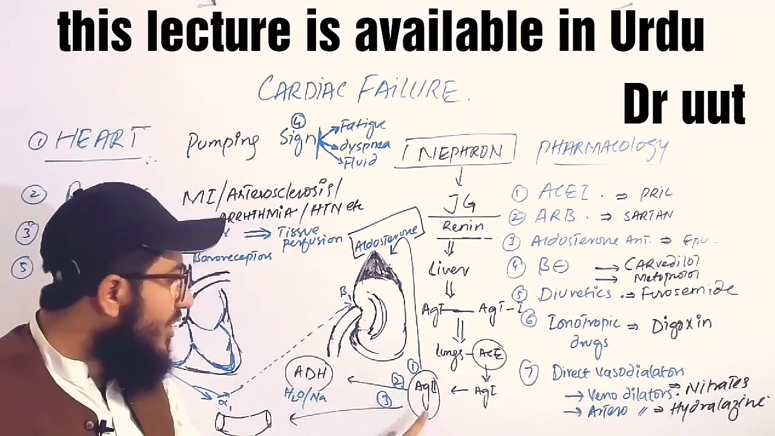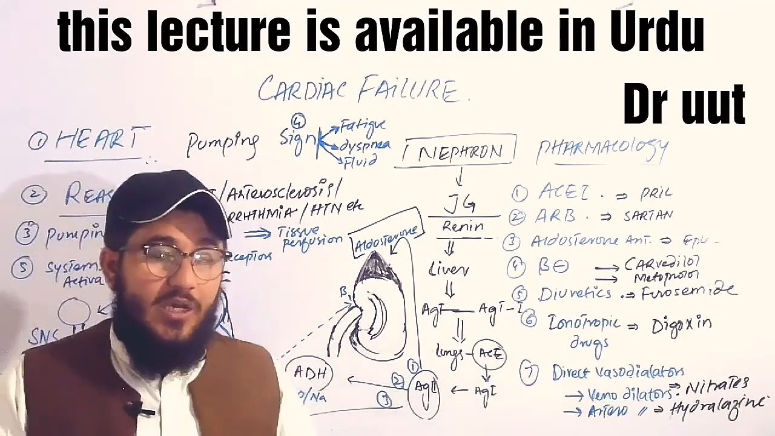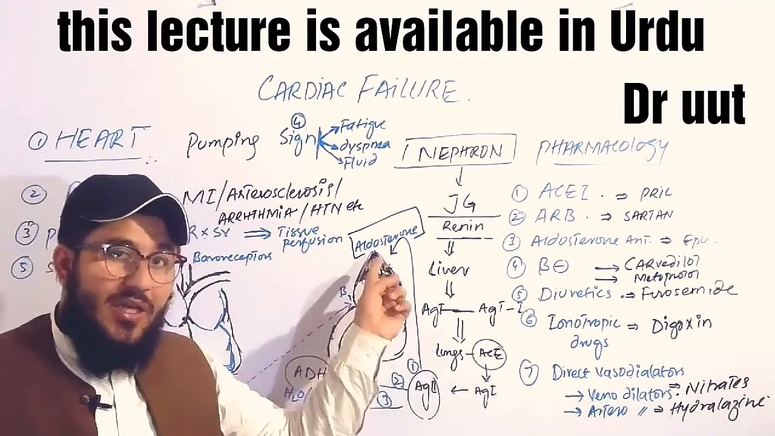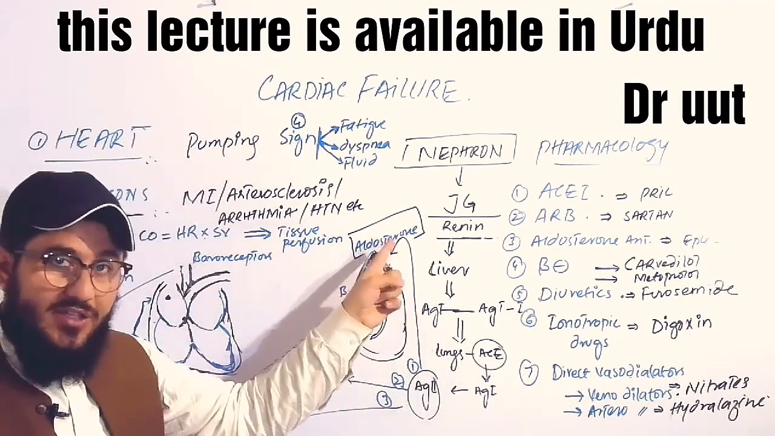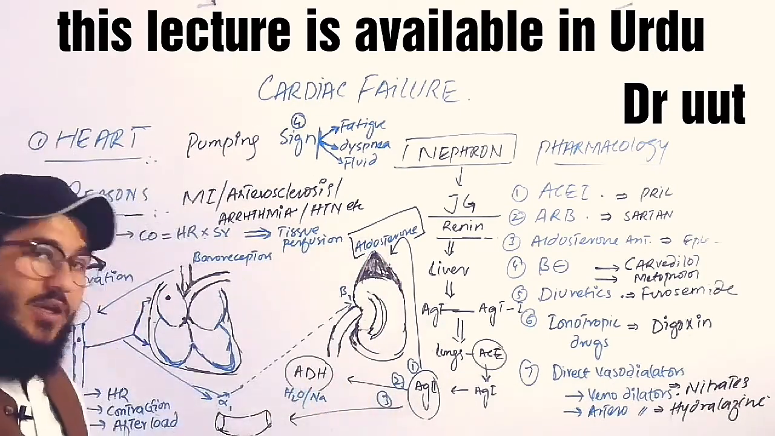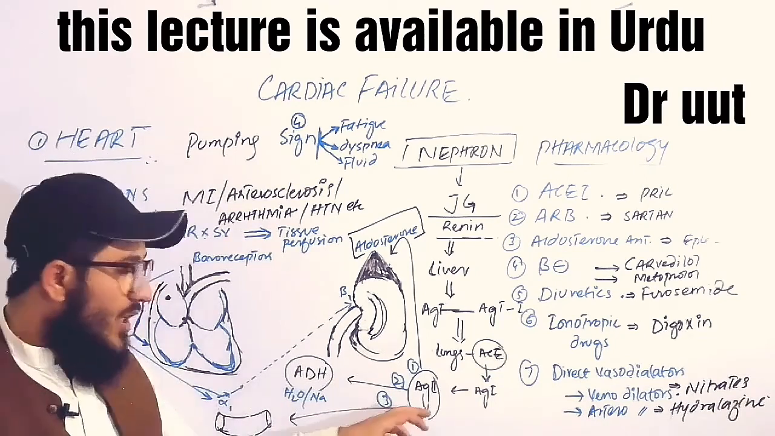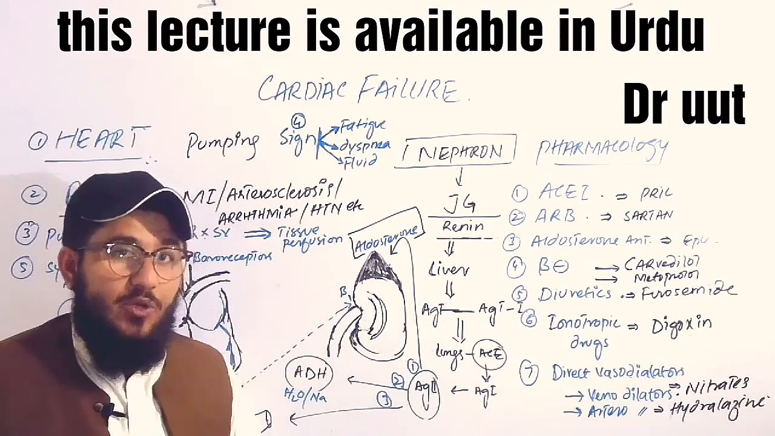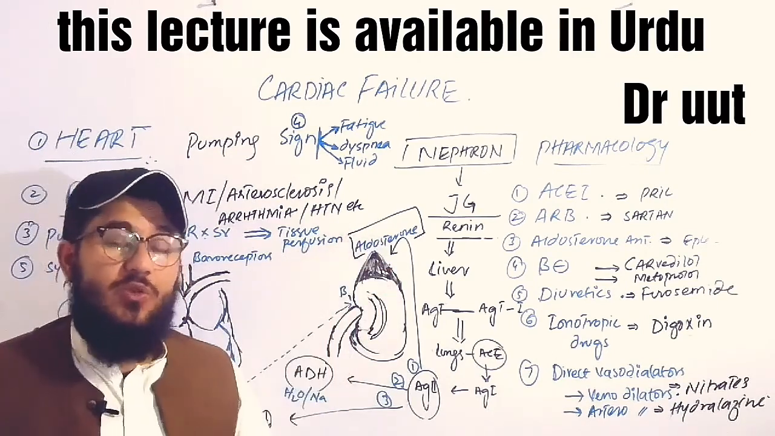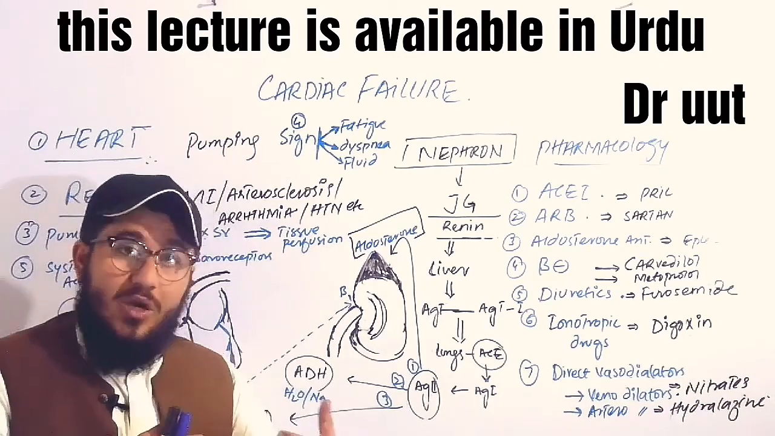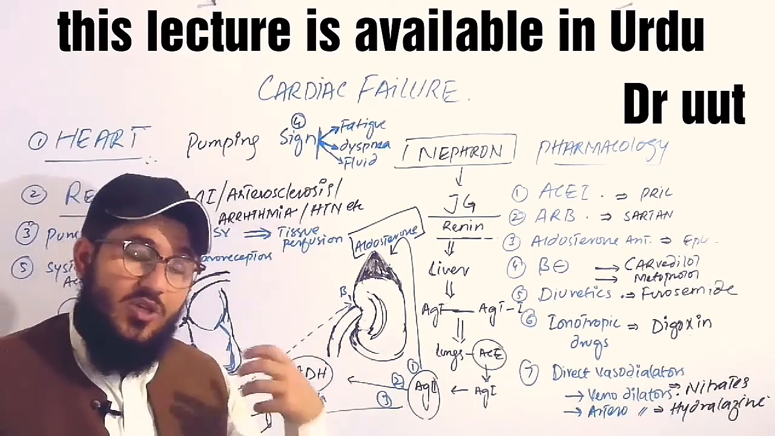And this angiotensin 2 now has three jobs to increase the cardiac output. One is on the adrenal gland, by releasing aldosterone. Another one is on the antidiuretic hormone, and the third one is on the arterioles. Coming to the first one, when it acts on the adrenal gland, it will release aldosterone, and we know that its action is on the nephron. It will cause the reabsorption of salt and water.